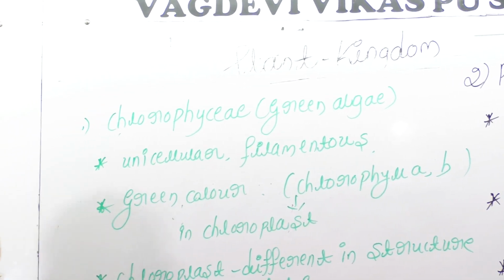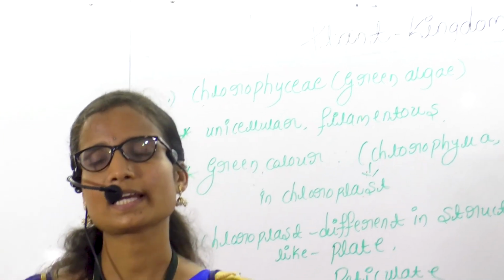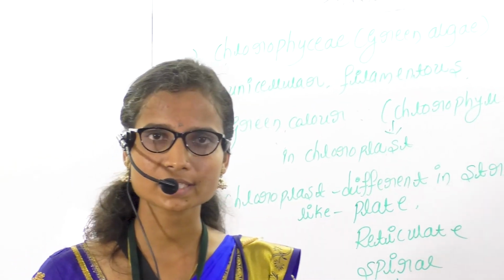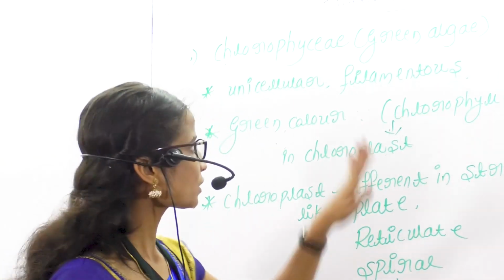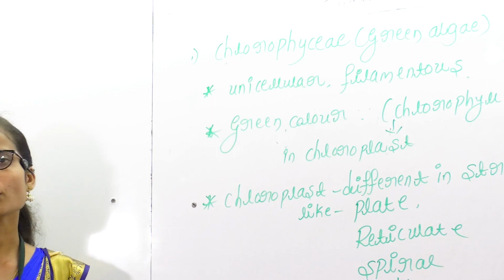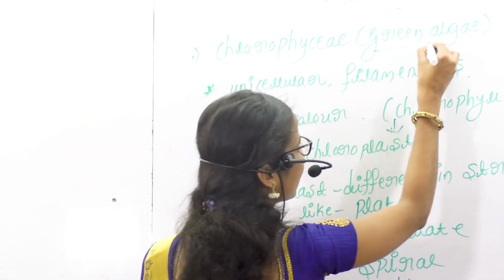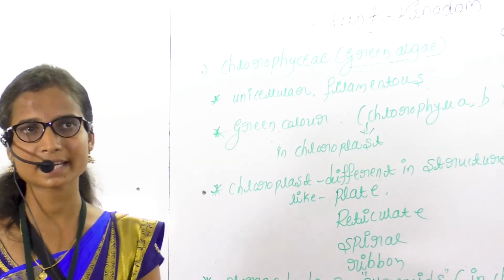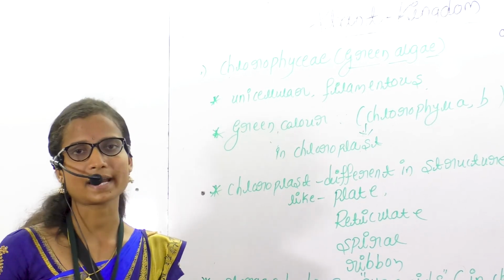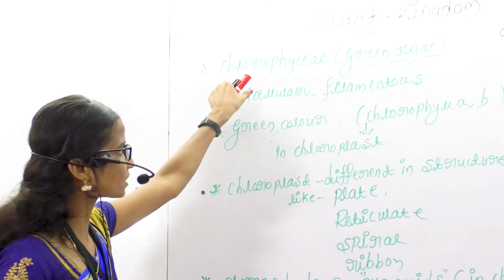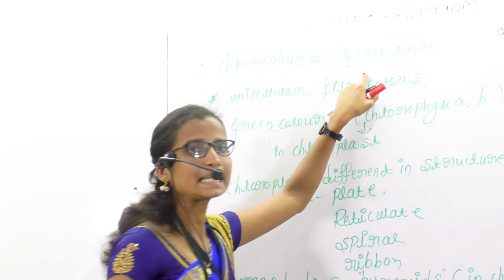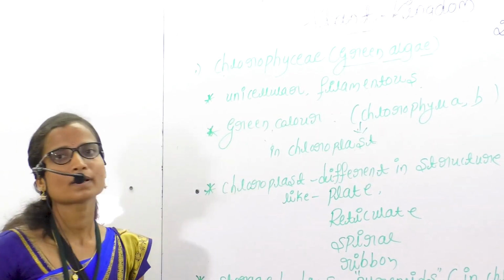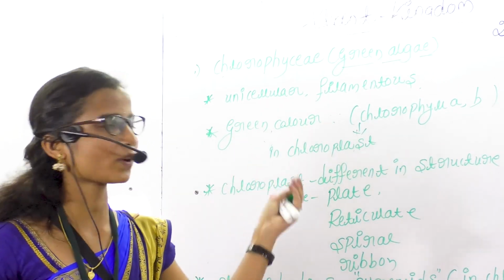So, the classification of algae. I already told you algae are classified into three types: Chlorophyceae, Phaeophyceae, and Rhodophyceae. First is Chlorophyceae, commonly called green algae. The algae are green in color. There are many colors in algae, like green, brown, and red. Chlorophyceae is a class of algae, commonly called green algae. Here are the characteristics of green algae, or Chlorophyceae.